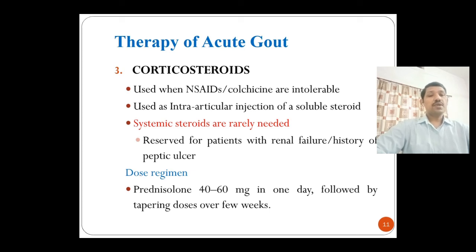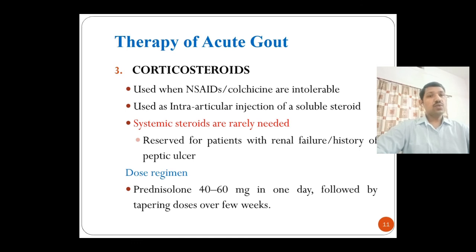The first line of drug was the NSAIDs. Second line is colchicine. And the third line treatment of acute gout is the corticosteroids. These corticosteroids are not used generally in all cases. They are only used when NSAIDs and colchicine are not tolerated by the patients. Orally it is not used. It is used as an intra-articular injection of a soluble steroid.